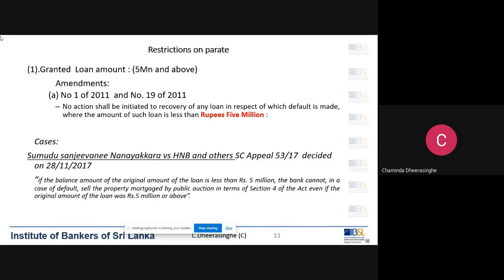Don't say that the bank can auction the company director's property. It is not the case. The case law is very clear. The Chellaiya Ramchandra judgment is valid even today. So that means a third party property mortgage cannot be auctioned. The director's property, that means it is a third party mortgage.